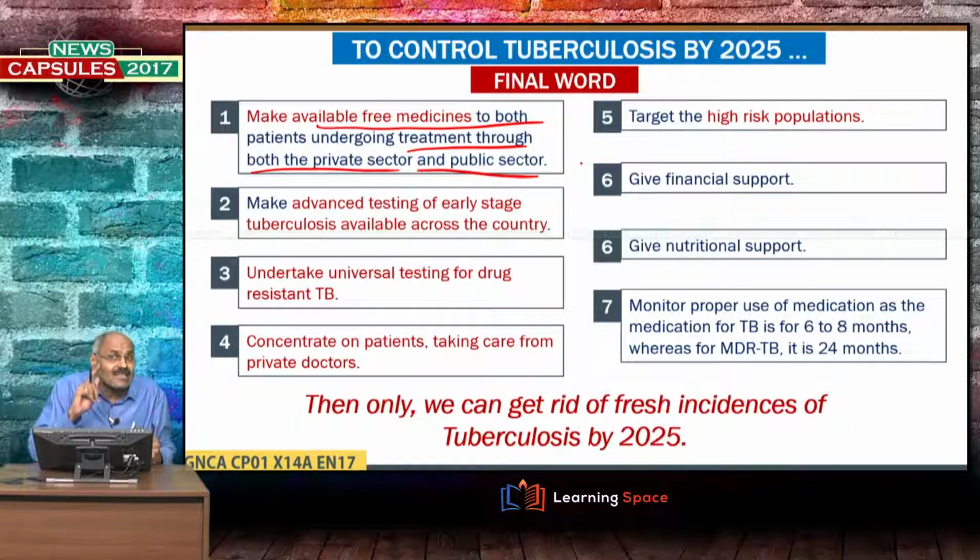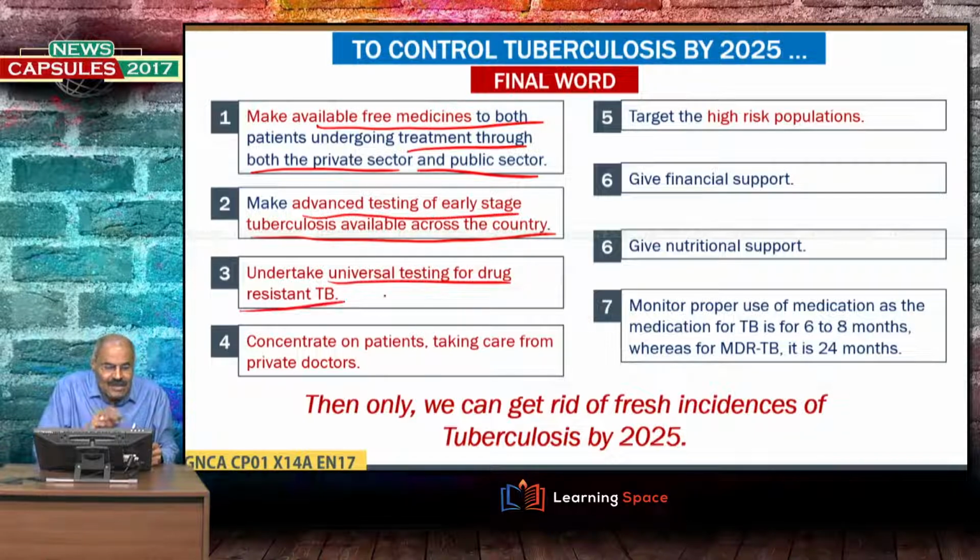The first point is to make available free medicines. Make advanced testing of early stage tuberculosis available across the country. Then undertake universal testing for drug resistant TB.